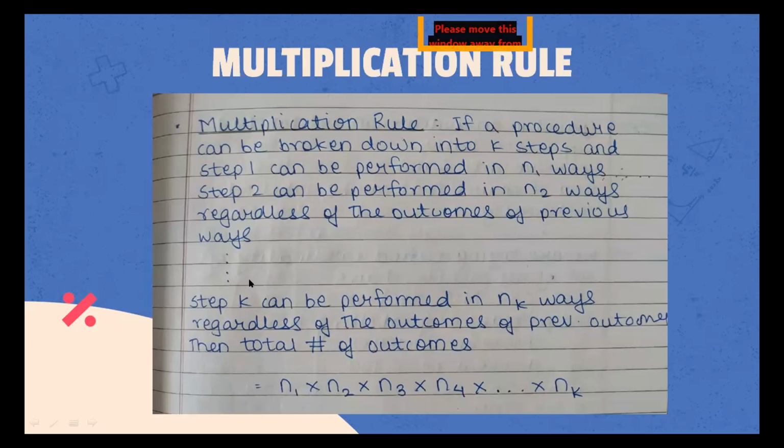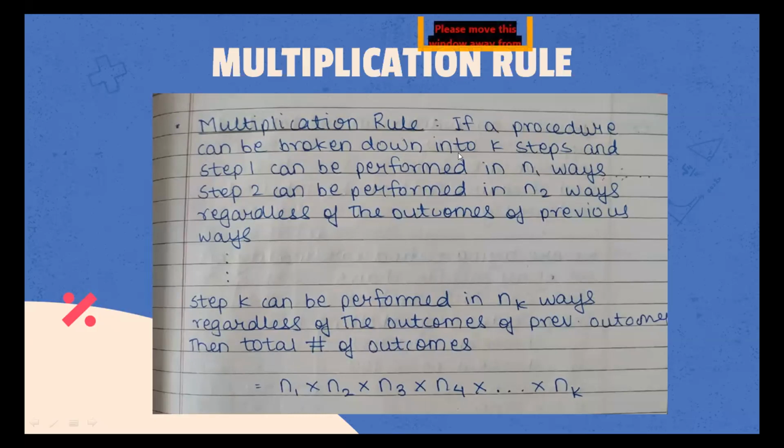So k can take any values, any natural number values to be precise, and so on till step k can be performed in nk ways, regardless of the outcomes of previous steps. This should be steps. Sorry for that. And then the total number of outcomes.